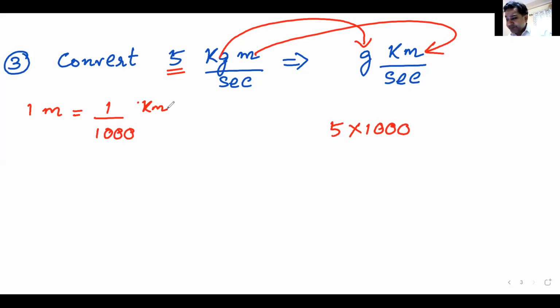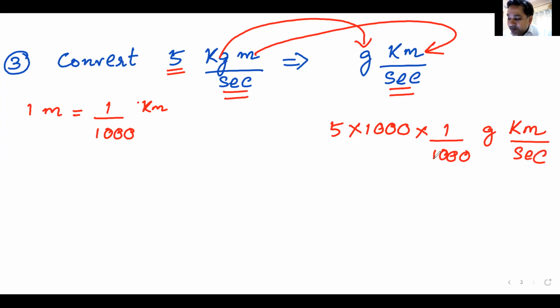Yes, that's correct. So meter into kilometer, that becomes 1 divided by 1000. So now I have here gram as well as kilometer. Now here it is second. Here also it is second. Don't need to convert. Second is second. So divided by second, this goes cancelled. This goes cancelled. And you end up with the same answer. 5 gram kilometer per second.